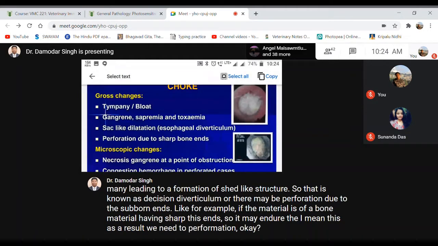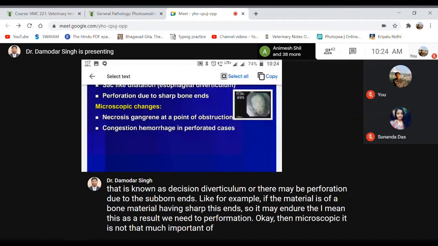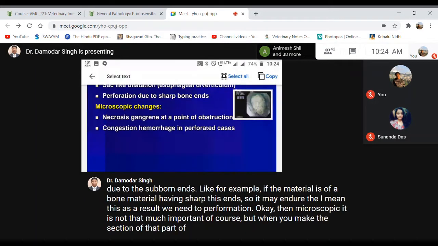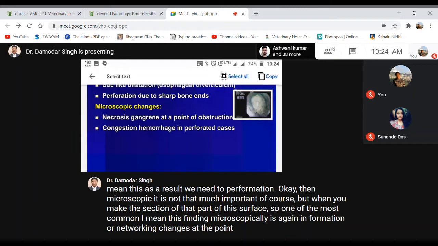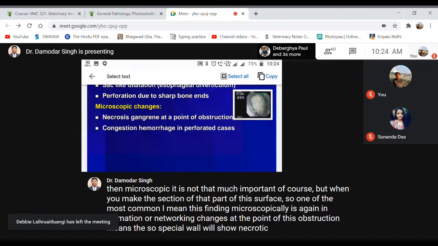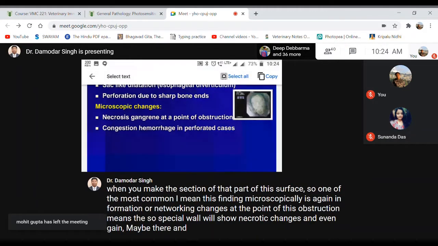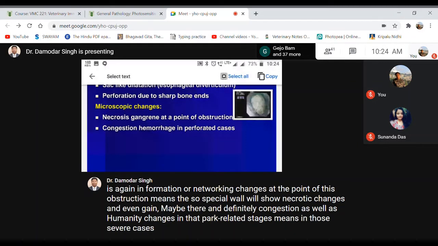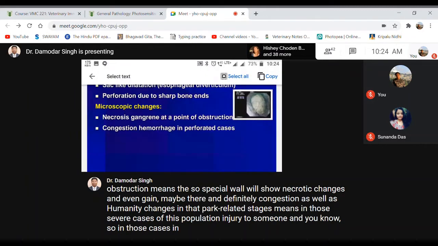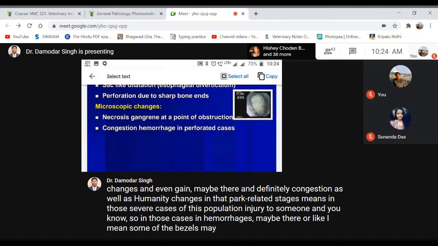Microscopically it is not that important of course, but when you make a section of that part of the esophagus, one of the most common findings is gangrene formation or necrotic changes at the point of obstruction. The esophageal wall will show necrotic changes and even gangrene formation, and there may be congestion as well as hemorrhagic changes in perforated cases. In those severe cases of perforation, injury due to sharp bone ends, hemorrhages may be there, or some of the vessels may be congested.